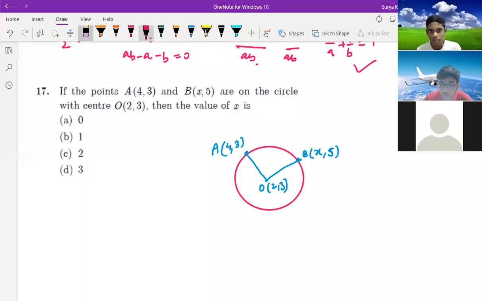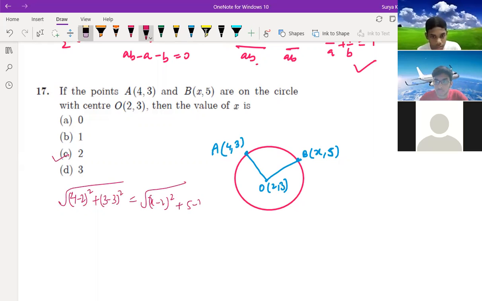Sir, I got the answer 2. Answer is 2. Okay. Others, what did you get? 0, sir. They have used the midpoint formula. That's why you're getting 0. So see, root over (4 minus 2) whole square plus (3 minus 3) whole square is equal to root over (x minus 2) whole square plus (5 minus 3) whole square. Root will get cancelled from both sides.